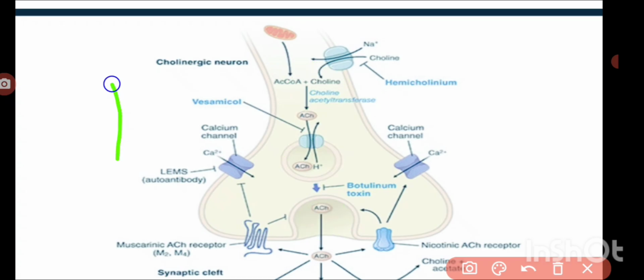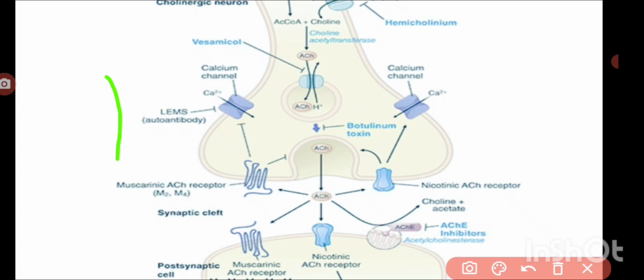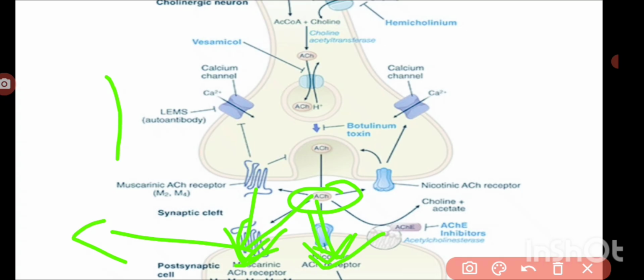Then there is another category of drugs also. The released acetylcholine, in order to show the parasympathetic nervous system effect, must act on the corresponding receptors. Which receptors? Muscarinic and nicotinic receptors. The drugs that act by stimulating these receptors are considered parasympathomimetics. The drugs that act by blocking these receptors are considered parasympatholytics.